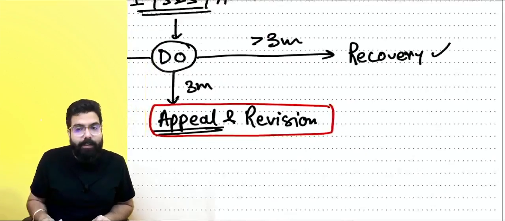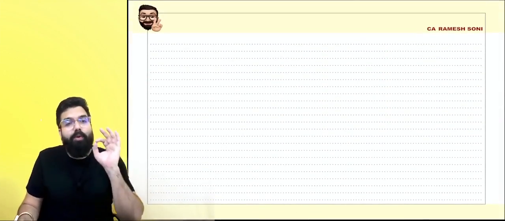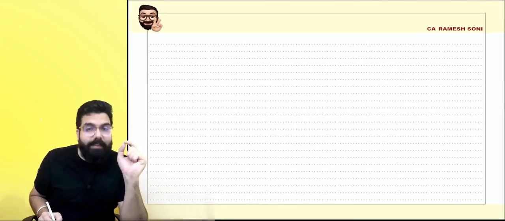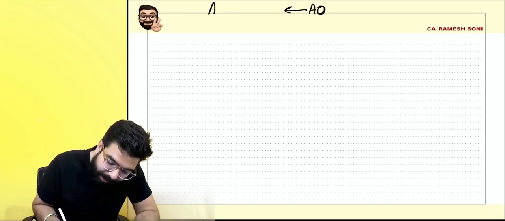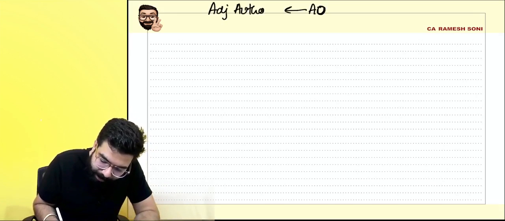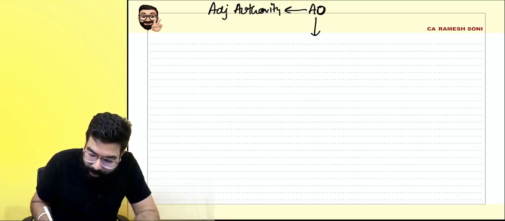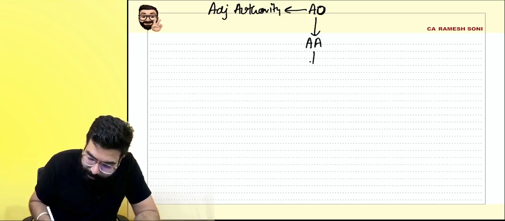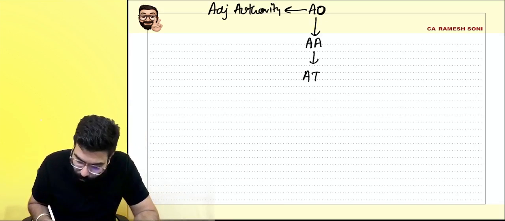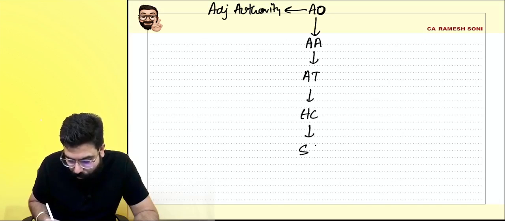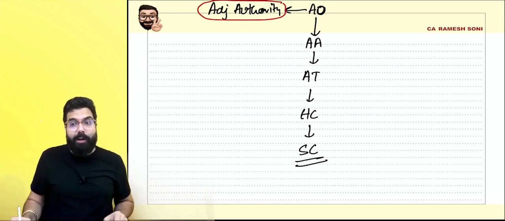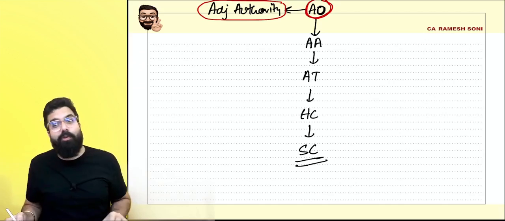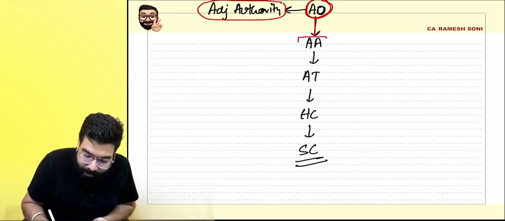Everyone over here, always remember one thing. Whenever you go for an appeal, the first appeal goes to the appellate authority. Appeal is always against an adjudication order, and an adjudication order is always passed by an adjudicating authority. The adjudicating authority passes an adjudication order against which you appeal to the appellate authority, then to the appellate tribunal, then to the high court, and then to the Supreme Court.